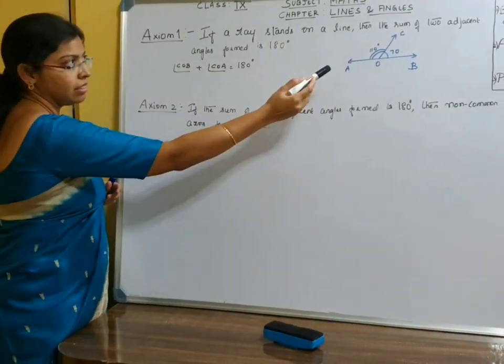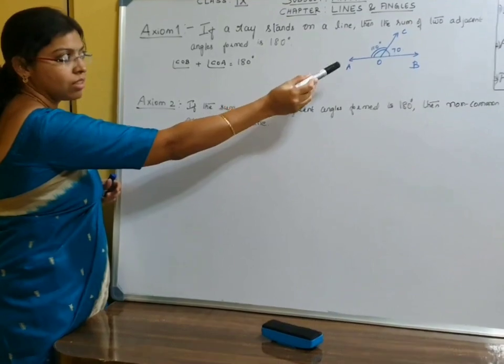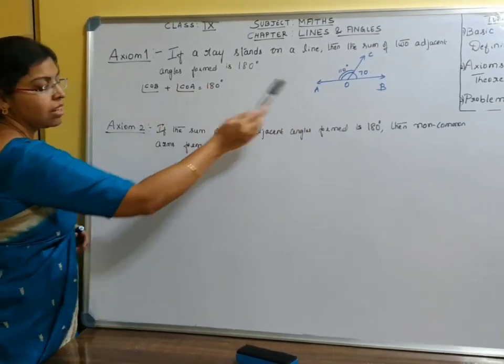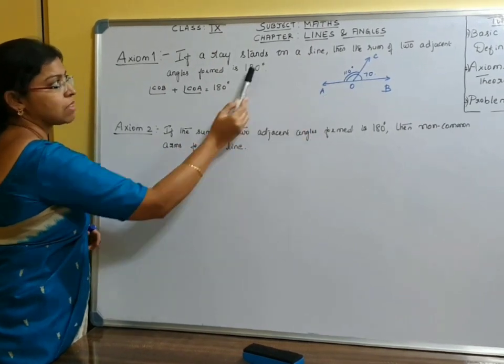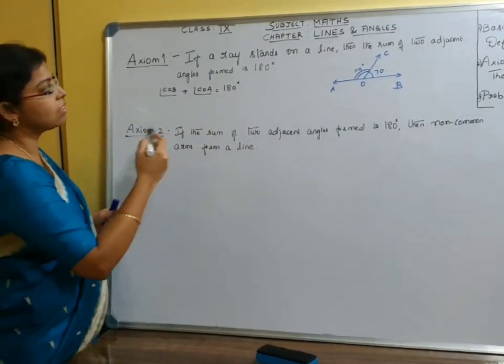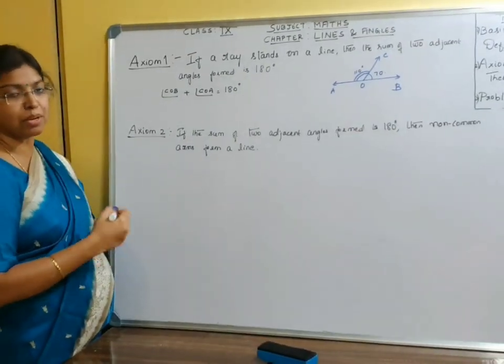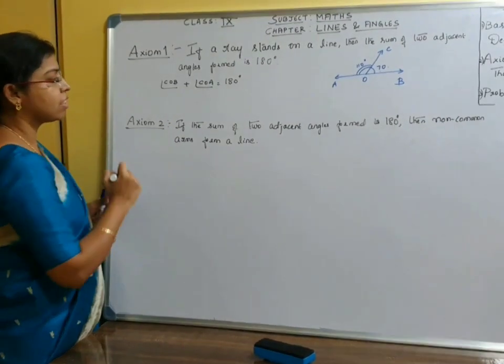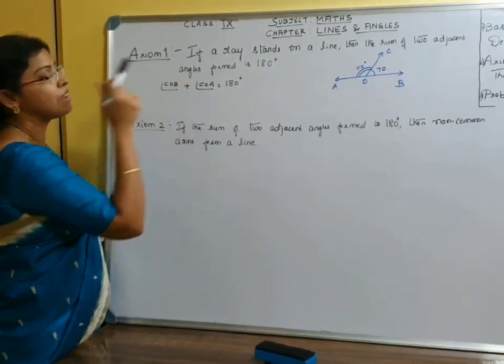AB is a line, OC is a ray which stands on that line. Adjacent angles are COB and COA. The sum of their angles must be 180 degrees. This is axiom 1. And we call this the linear pair axiom, because linear is nothing but a straight line. We have axiom 2, that is the converse of axiom 1.